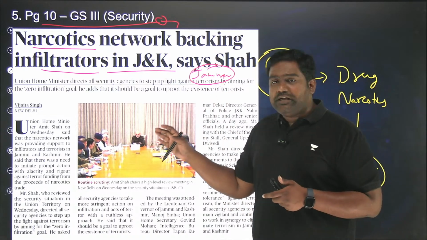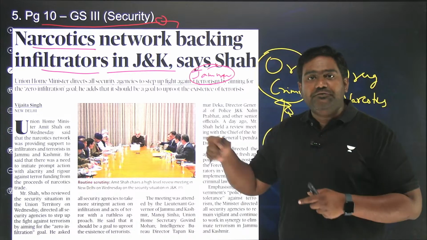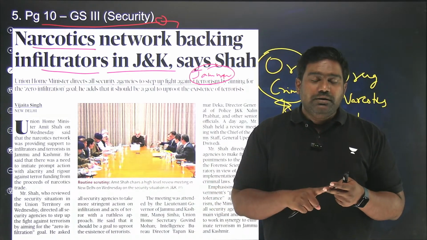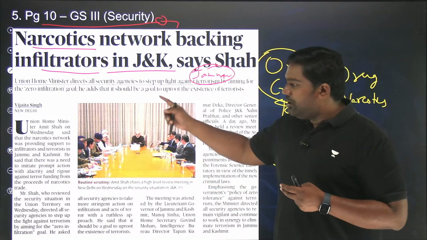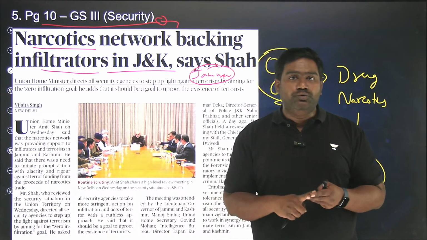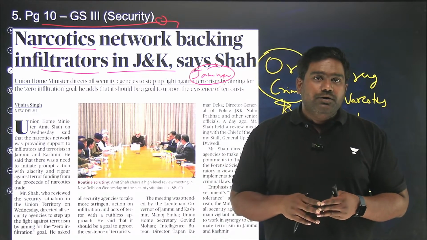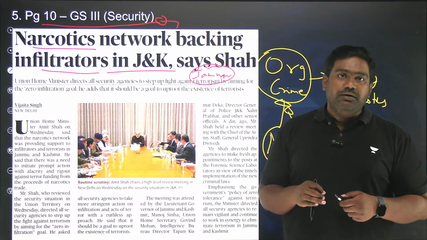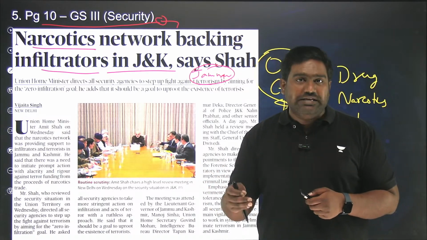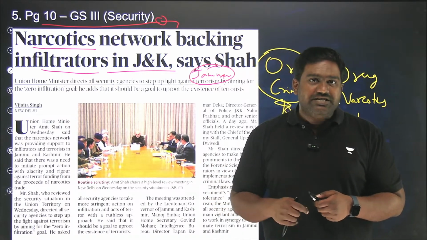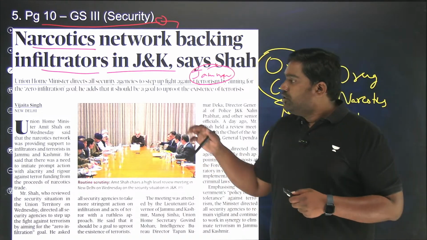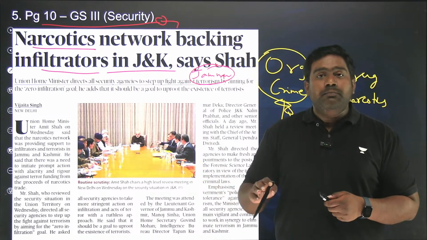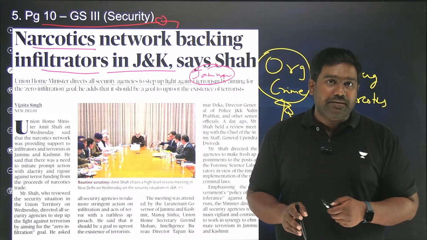So narcotic trafficking, the narcotic network, is enabling the infiltration in J&K because these smugglers will be well versed with the terrain and the routes. There are a few underground tunnels as well along the LOC which smugglers and infiltrators use to enter into India. So Home Minister Amit Shah has urged all the security agencies to act collectively. He has asked the Intelligence Bureau, J&K Police, Indian Army and the other agencies involved in handling the situation to effectively tackle not just the infiltration but narcotics networks as well, because there is a dependency and a connection between them.